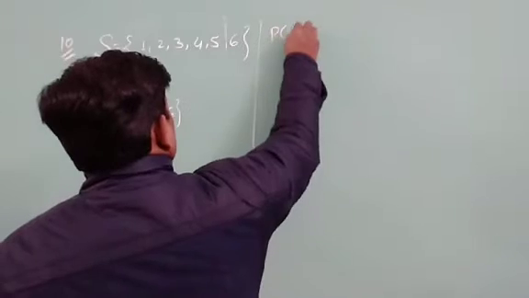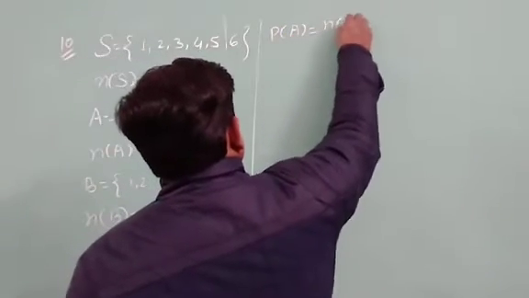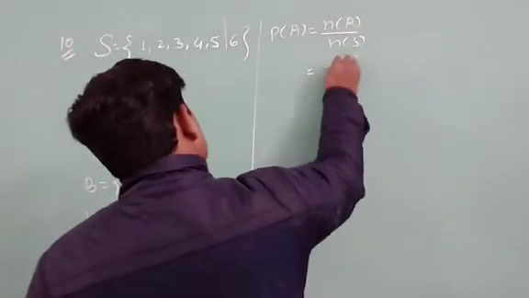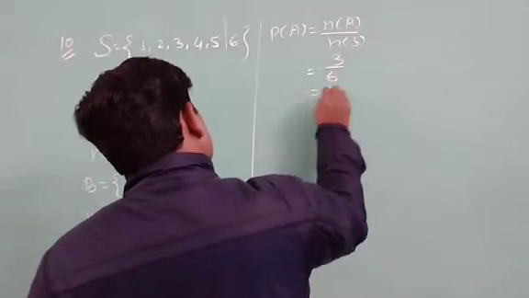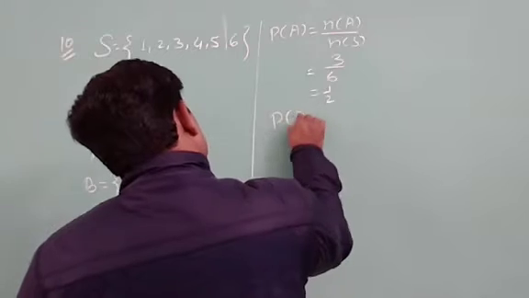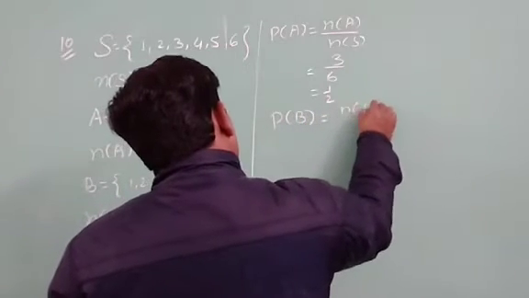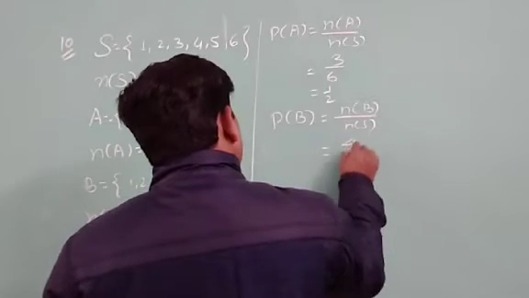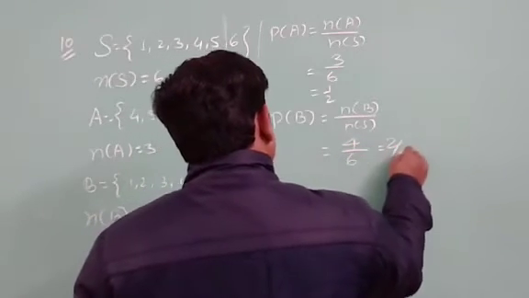So probability of A is equal to number of A upon number of S, that is equal to 3 upon 6, it is 1 upon 2. Probability of B is number of B upon number of S, that is equal to 4 upon 6, it is 2 upon 3.